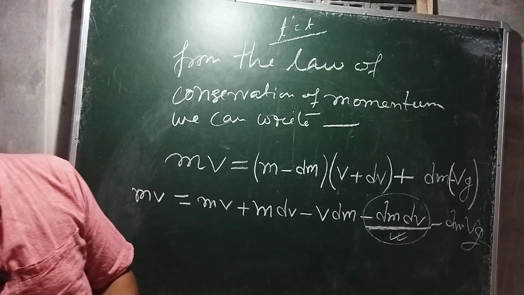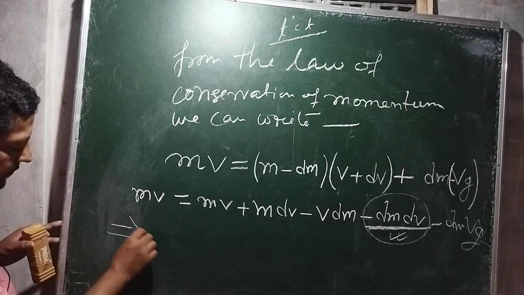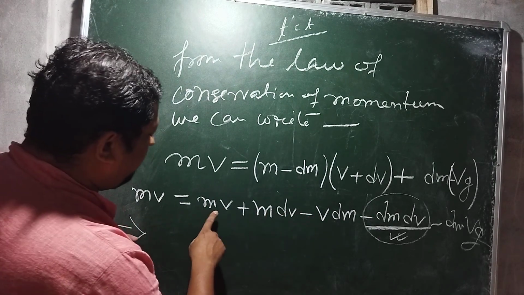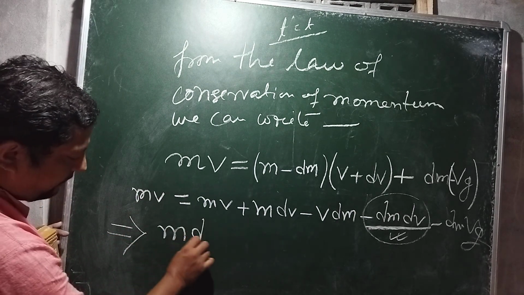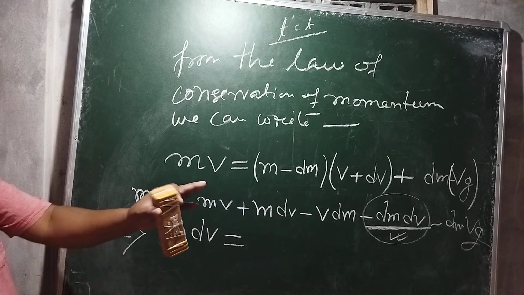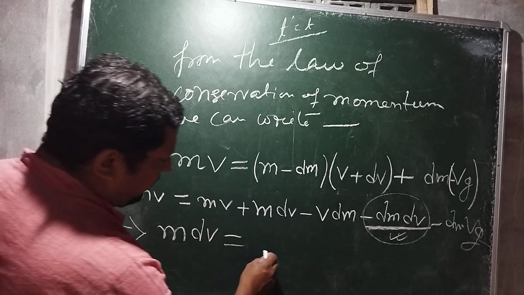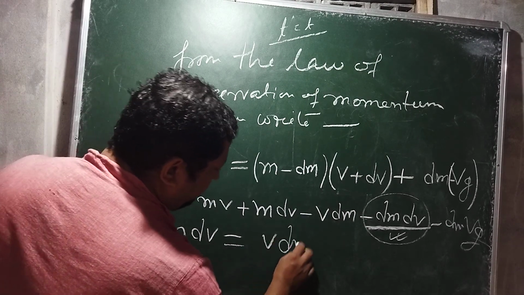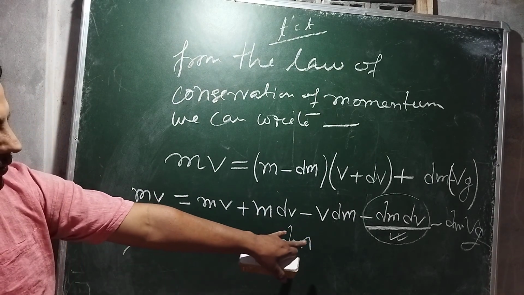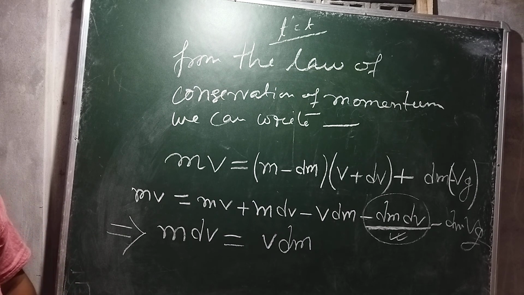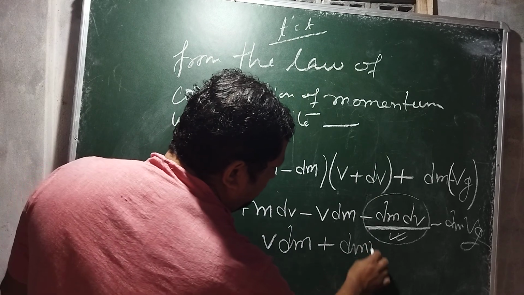So ultimately the equation will be, now mv can be cancelled, so ultimately m dv equals, and that part also neglected, we can write v dm, this is from this one, plus dm into vg.